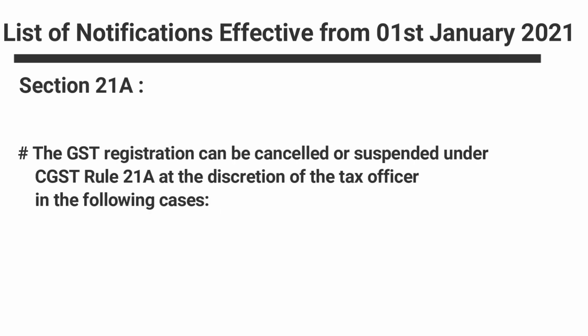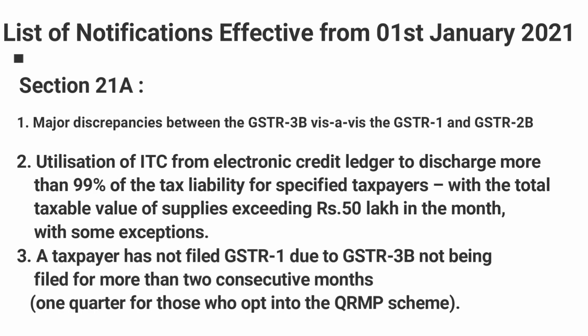The first amendment is in Rule 21A. Under Rule 21A, GST registration can be cancelled or suspended under the CGST rules. Under this rule, the tax officer has the right to cancel or suspend your GST registration in the following cases.